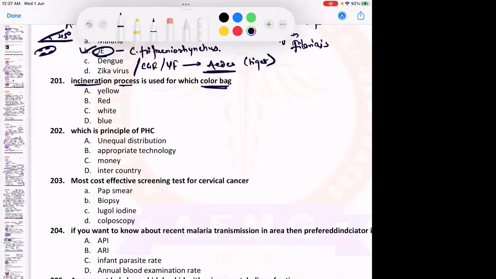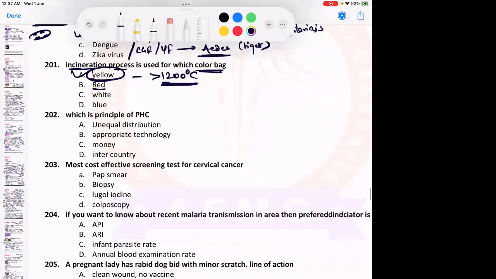It is disposed of by, very good, yellow. So yellow color bag is usually disposed of by incineration, and the temperature of incineration was once asked. The temperature of incineration is more than 1200 degrees Celsius. Okay. Red and blue bag usually goes for recycling.